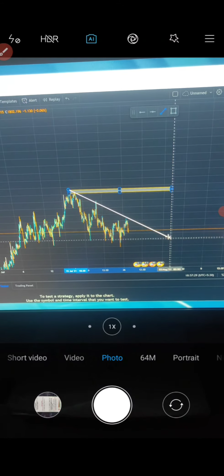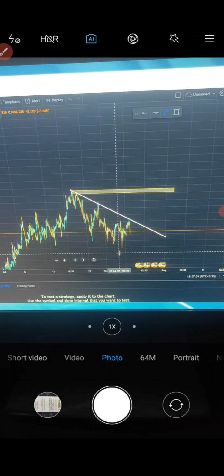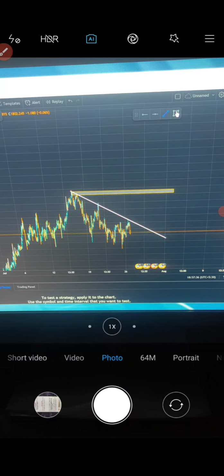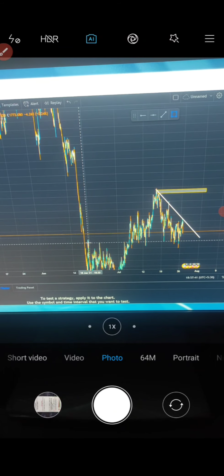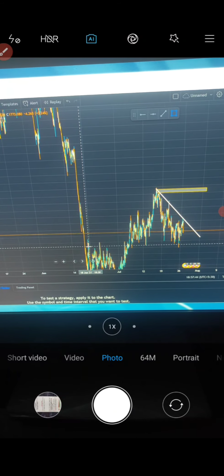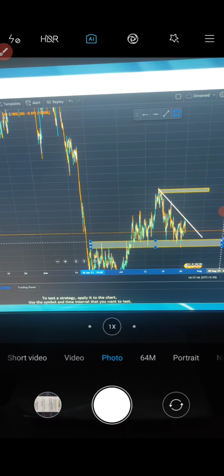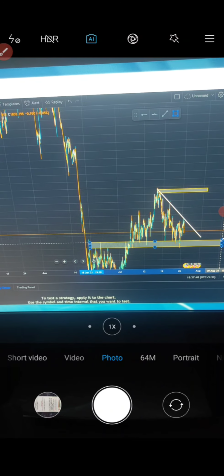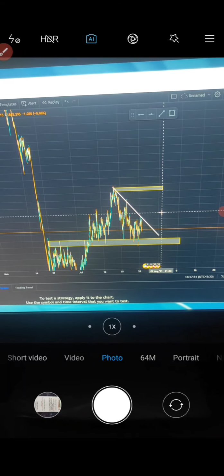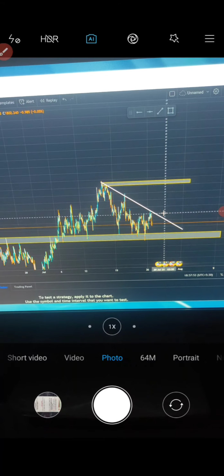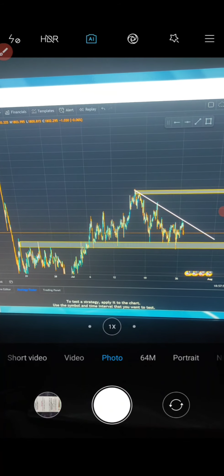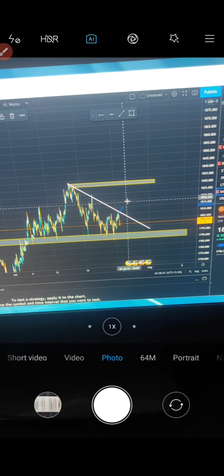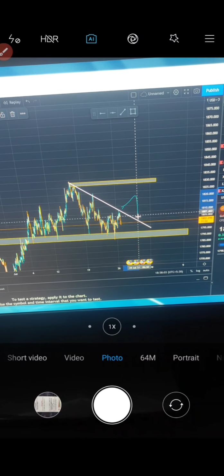This trend line has already resisted two times. I think gold will uptrend. It will take some consolidation, some time to break up. We can hold gold in buy and wait for the momentum breakout. This is one of the trend line breakouts, then we can enter the long position.